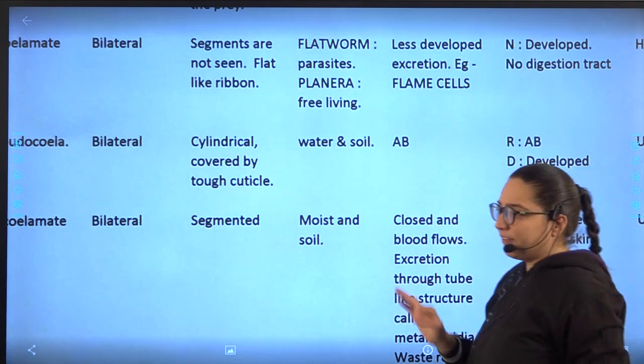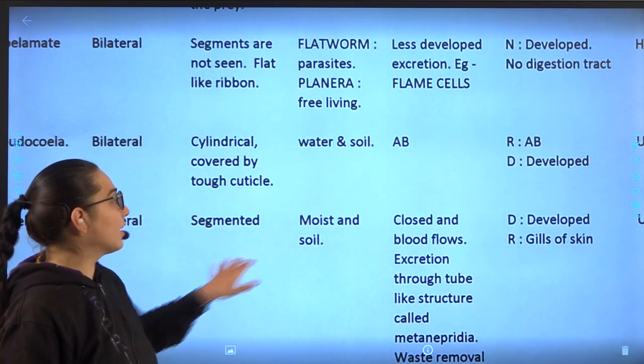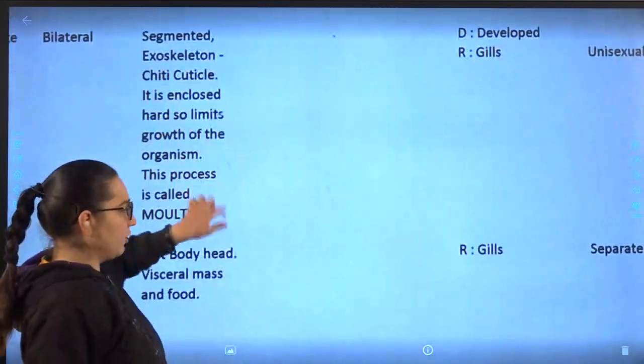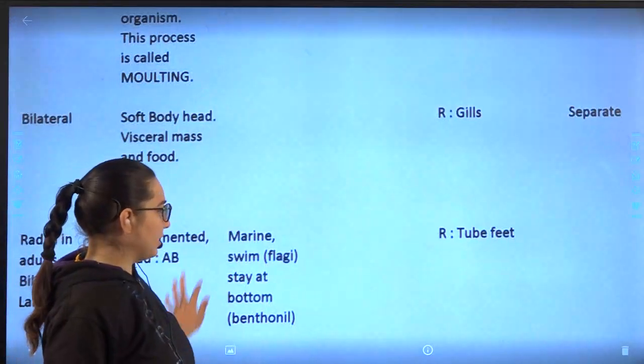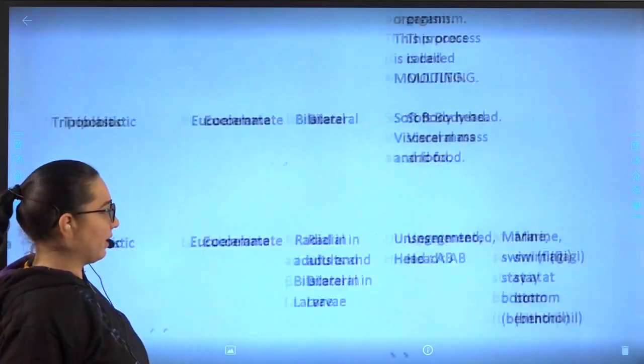Then Porifera, Cnidaria, Plathelminthes, Nematoda, Annelida. Where is Annelida living? In the moist soil. Then further you are not having anything except this. That is Echinodermata, the last one.